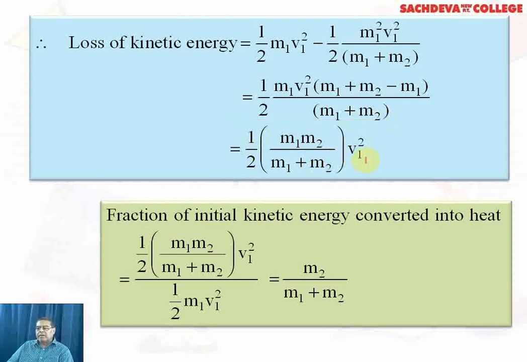So this mathematical calculation is quite algebraic, and the fraction of the initial kinetic energy converted into heat will be whatever expression we have developed, that is half m1 m2 by (m1 + m2) into v1 square, divided by half m1 v1 square. After all calculations, our result will become m2 over (m1 + m2).